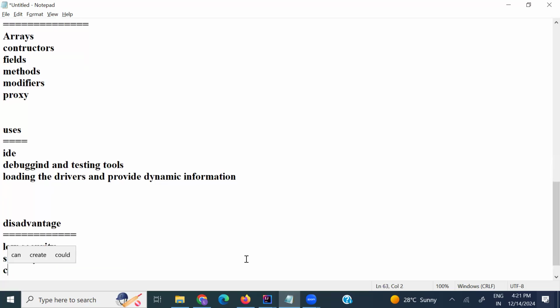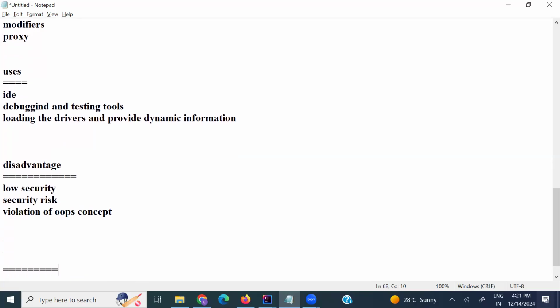And violation of OOP concepts. It is not following the OOPS concepts. OOPS concepts say access stays inside the class only, but the reflection API allows access from outside of the class, even to private members. Okay.